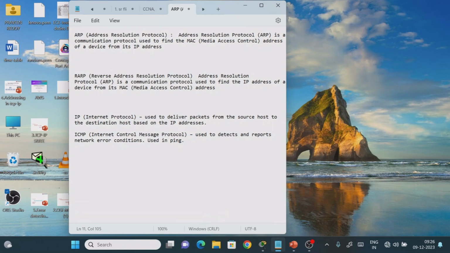So first we will see IP, the internet protocol. The use of the internet protocol is to deliver a packet from the source machine to the destination machine based on a unique address mechanism. That unique address mechanism we call the IP address in layer 3 devices. It means if you want to communicate from one source machine to a destination machine, we require some unique identification, which is provided by the network layer using the internet protocol address.